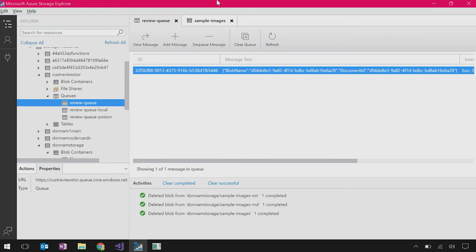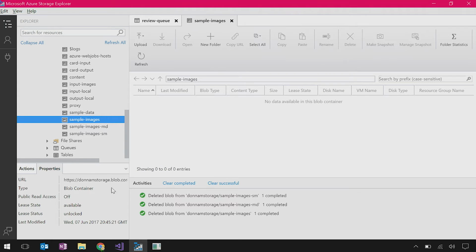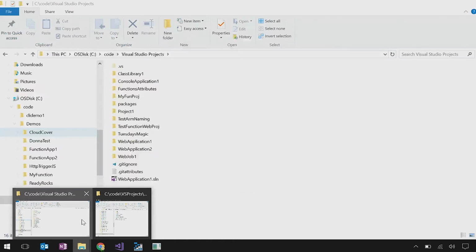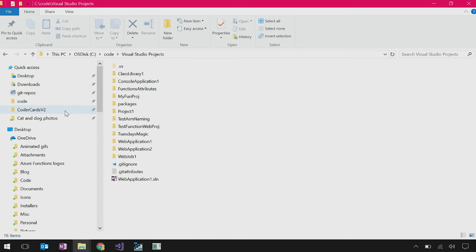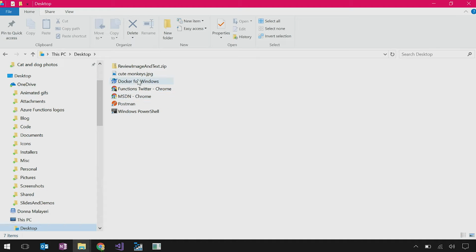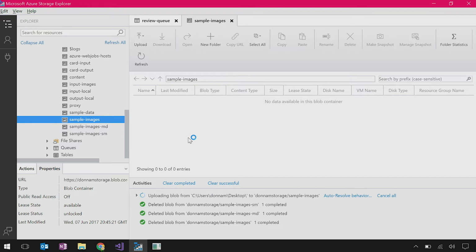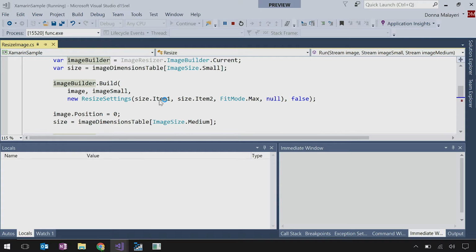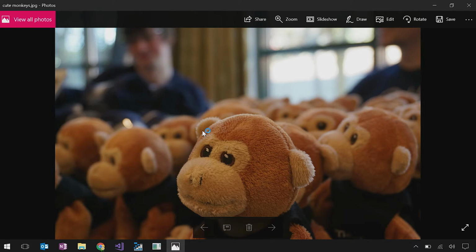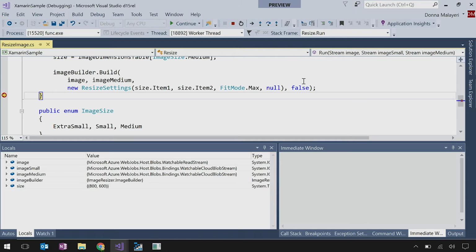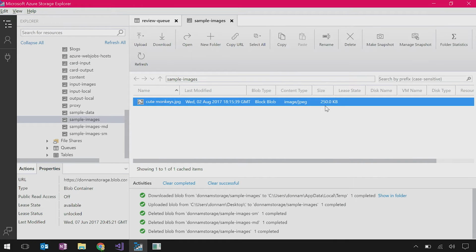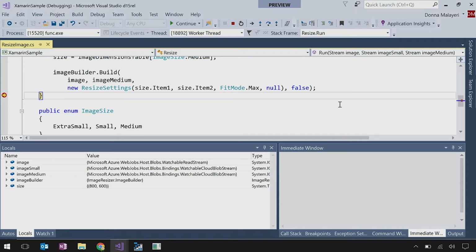So this is the container. I figured since this is Xamarin, I should have a Xamarin themed photo. So let's upload this image. So this is a very large image of monkeys, which are just adorable. Adorable, love it. I may have taken that photo. Awesome. And so we can see here it's 250 kilobytes, which is actually pretty small. Yeah. But the dimensions are pretty big.